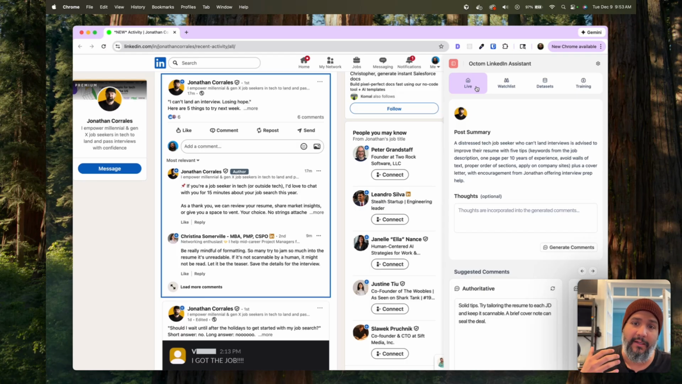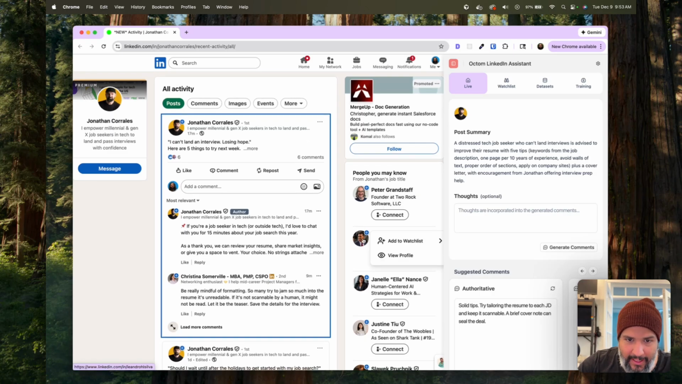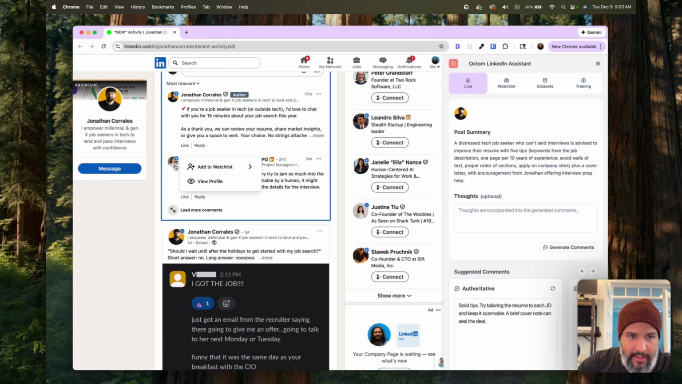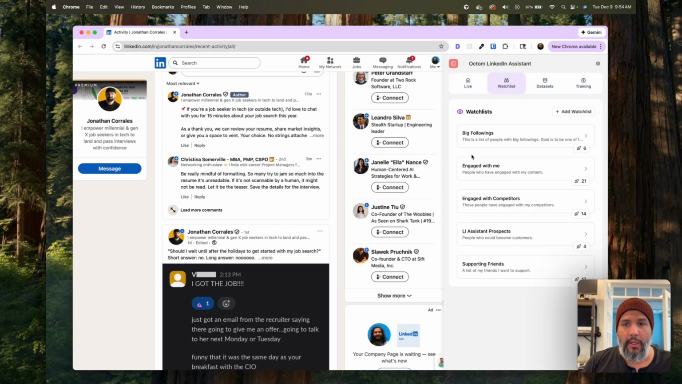The last feature of Octom that is really, really powerful is the workflow feature, which is watch lists. If you look throughout here, you'll see that every profile on the page has a little plus icon next to it, and it allows you to add these people to different watch lists. Watch lists are buckets of people profiles that you might want to engage with and keep track of. And so, you can define as many watch lists as you want.